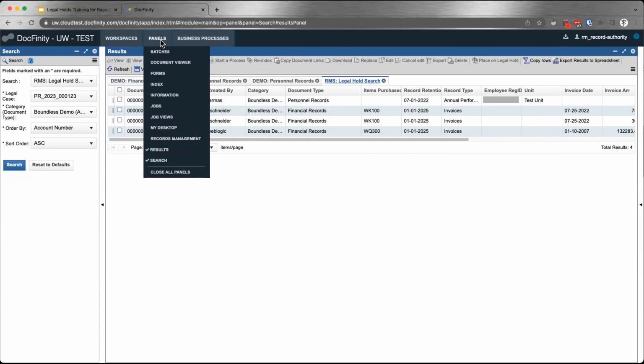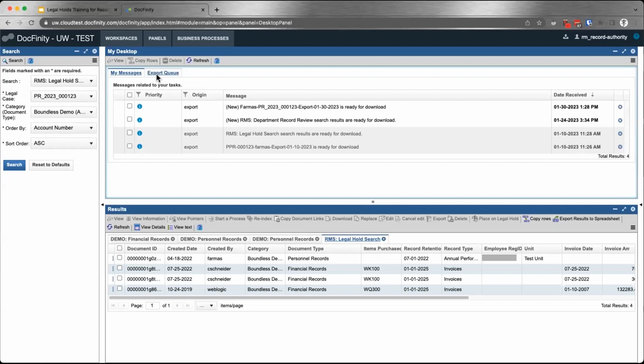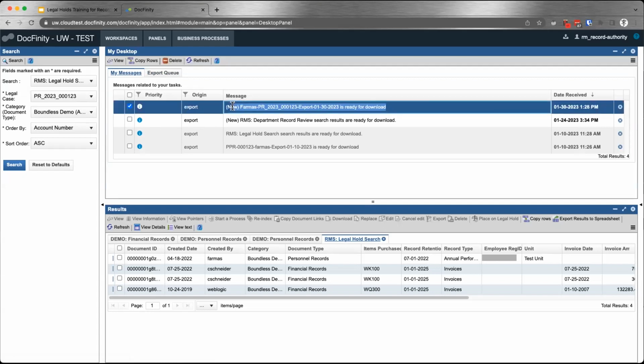That link will take you to a panel that you might not have seen called the My Desktop panel, which I have highlighted here in the panels menu. I click there. My Desktop has 2 tabs, and one of them just has messages that Docfinity has sent you. And you can see here, this is my message that Docfinity sent me, saying your export is ready to download. To open it, you go to this second tab called the Export Queue.